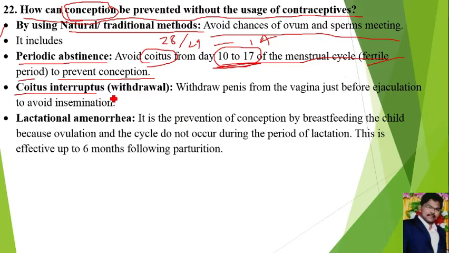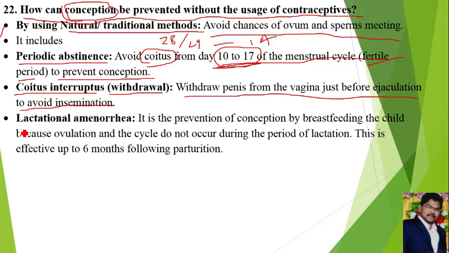Next, coitus interruptus or withdrawal. Coitus interruptus or withdrawal means withdrawing the penis from the vagina just before ejaculation to avoid insemination. Actually, the penis is used for insemination, to release male gametes into the female genital tract. Here, during coitus the male partner removes the penis before release of semen, before ejaculation. This is called coitus interruptus or withdrawal.